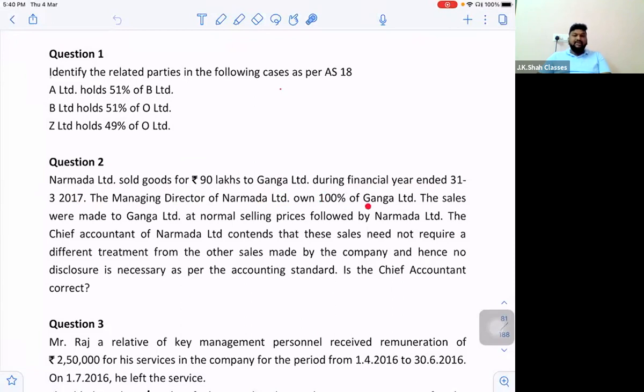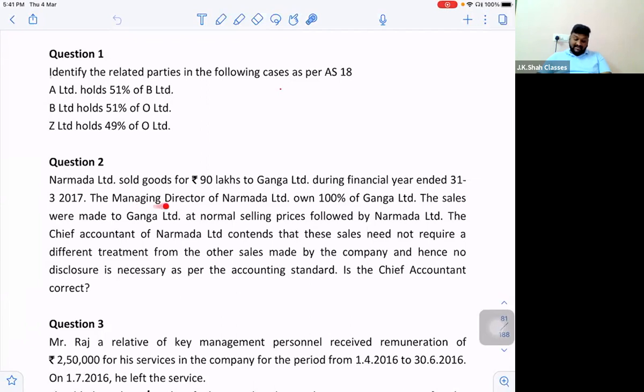owns 100% of Ganga Limited. So can I say the managing director of Narmada is a key managerial person, because managing directors are the topmost authority? So the topmost authority is definitely the key managerial person. And the same key managerial person is also 100% shareholder of Ganga Limited. So can I say point number 5 will be applicable over here? Enterprises over which key managerial persons or large shareholders have a significant influence.